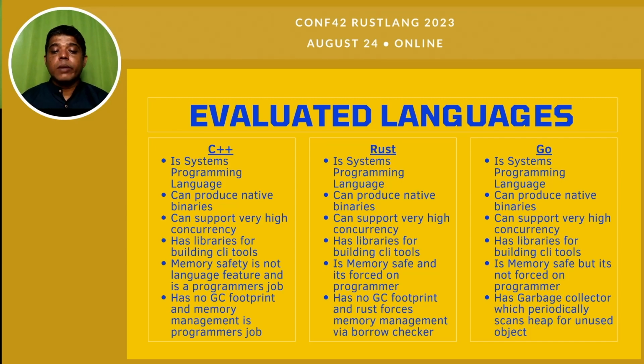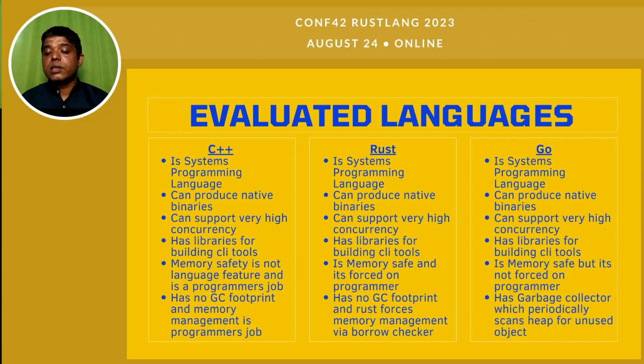But when it comes to memory safety, it is not a language feature in C++ and is the programmer's job. Rust is a memory safe language, and memory safety is forced on the programmer. Go is also memory safe, but it's not forced on the programmer, and the programmer can choose to escape memory safety. C++ has no GC footprint and memory management is purely the programmer's job.